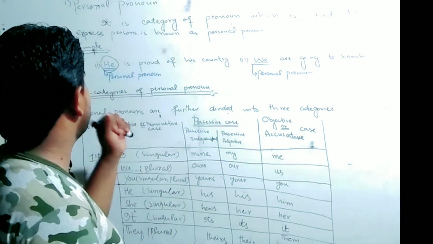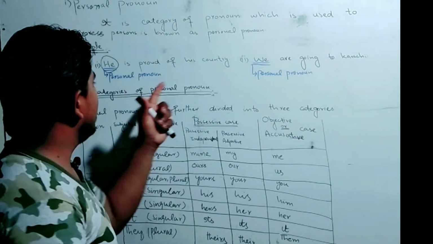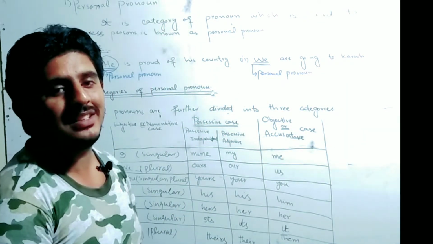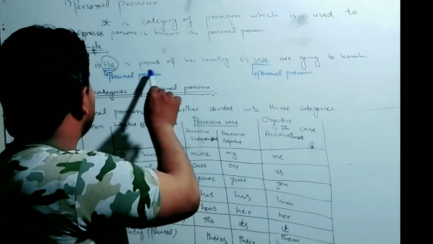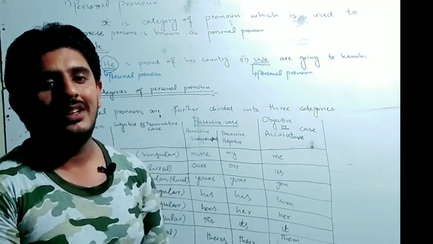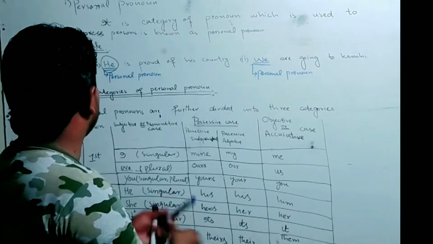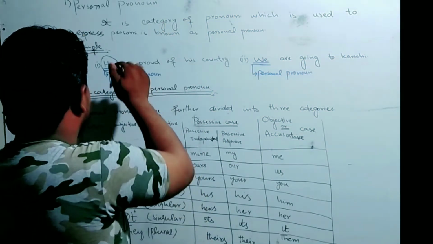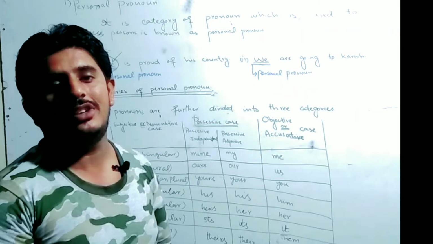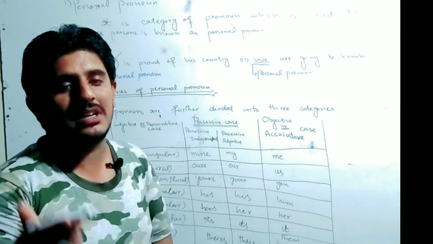For example, we have written two sentences there. The first sentence is: He is proud of his country. In this sentence, you can see that "he" is a word which is used in the place of an actual noun, and this is known as a personal pronoun.